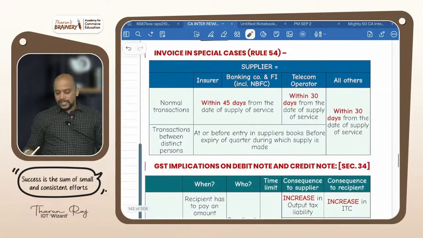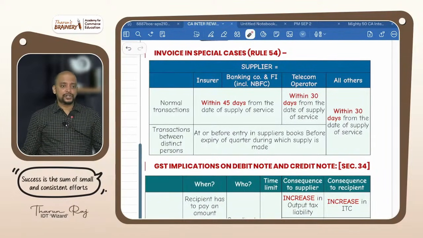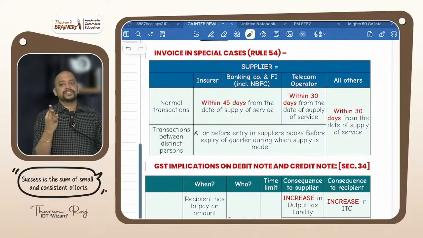Then, what is the usual time limit for issuance of invoice in case of services? 45 days. In case of banking, insurance and others, 30 days. From when? From the date of completion. In case of bank, insurance and telecom sector.